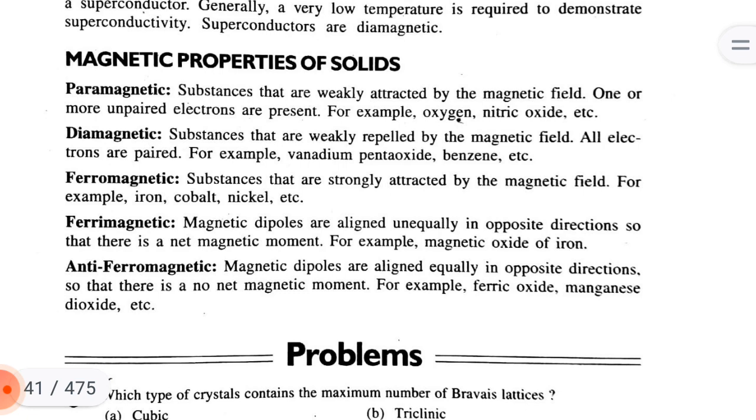Ferromagnetic substances are strongly attracted by a magnetic field, for example, iron, cobalt, nickel, etc. Ferrimagnetic: magnetic dipoles are aligned unequally in opposite directions so that there is a net magnetic moment, for example, magnetic oxide of iron. Antiferromagnetic: magnetic dipoles are aligned equally in opposite directions so that there is no net magnetic moment, for example, ferric oxide, manganese dioxide, etc.